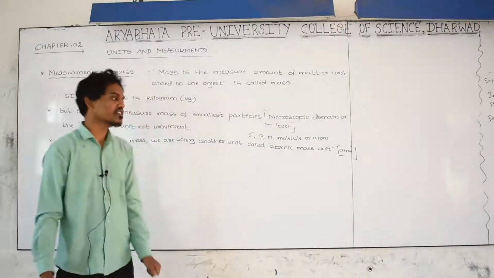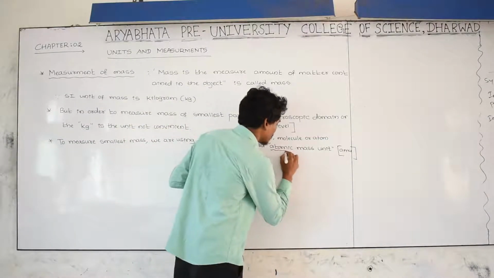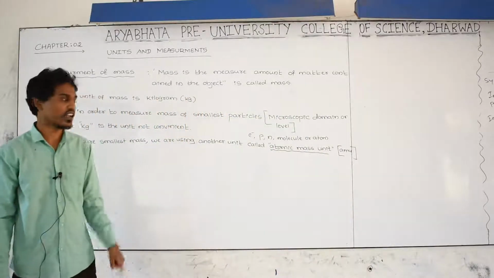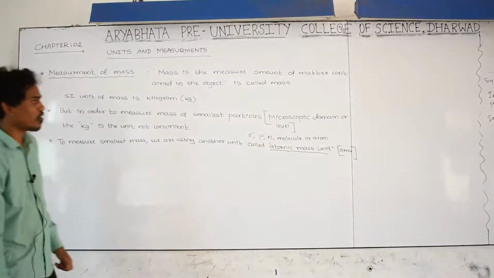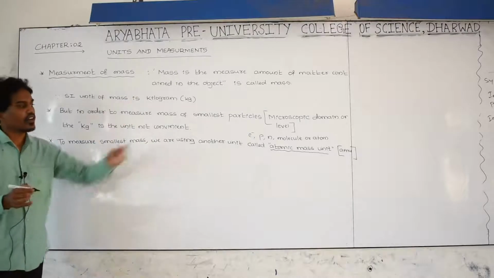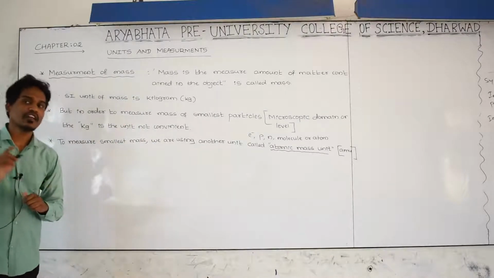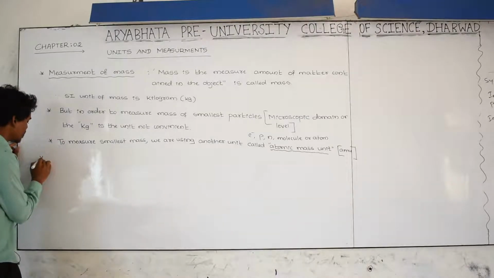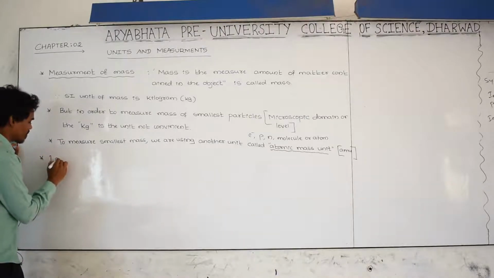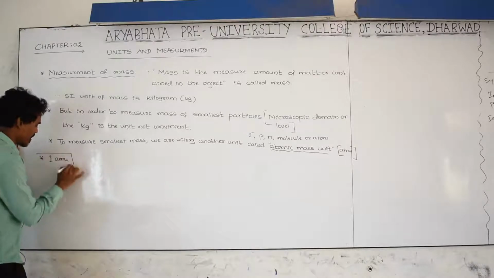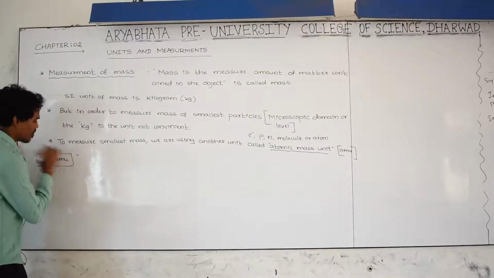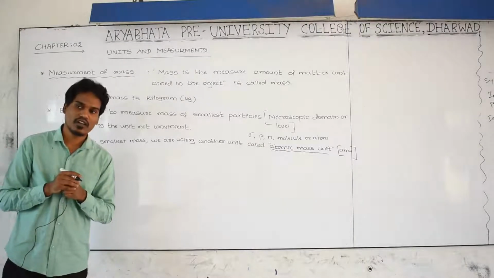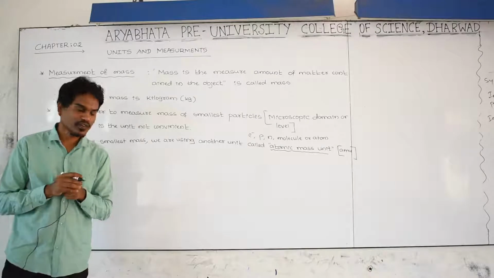AMU means atomic mass unit. This is the unit just introduced in order to measure the mass of the smallest particle, that is atomic mass unit. Now we will study what you mean by atomic mass unit. Therefore, the definition of one atomic mass unit: what is AMU? AMU is nothing but an abbreviation, or long form, of atomic mass unit. What do you mean by atomic mass unit?